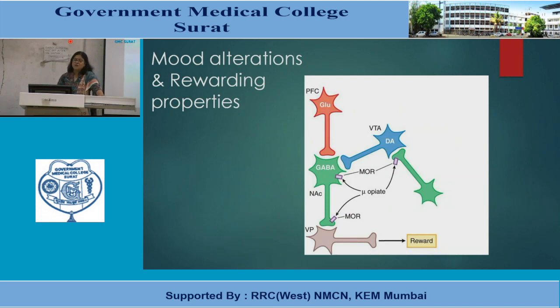So, mood alteration and rewarding properties. Which neurotransmitters are involved? In the prefrontal cortex, glutamate receptors are there, then GABA receptors, noradrenaline, and then the morphine receptor. Mu opioids are acting on all these locations, including the ventral tegmental area. Here the dopamine release is modulated at this particular site, and by this they have a role in reward properties.